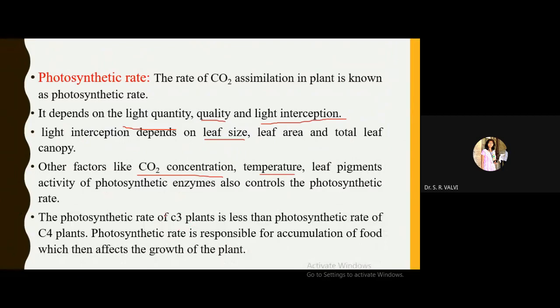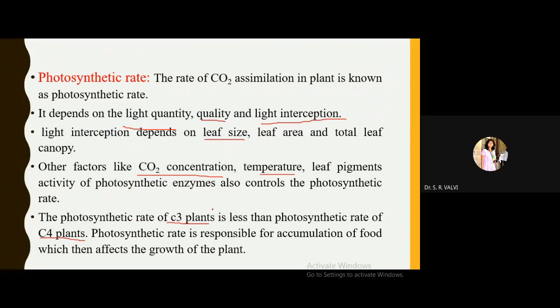Where plants have their first product which is 3 carbon containing, those plants are called C3 plants. Whereas the plant which forms the first product which is 4 carbon containing, we call those plants C4 plants. So here see the photosynthetic rate of C3 plants. Take a simple example, sunflower or wheat. Take the example of these plants.